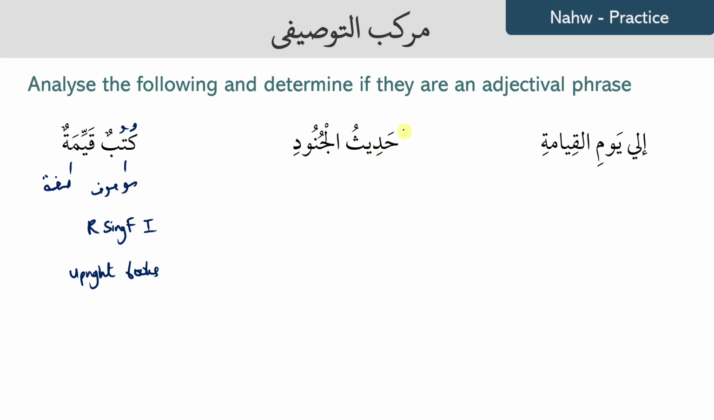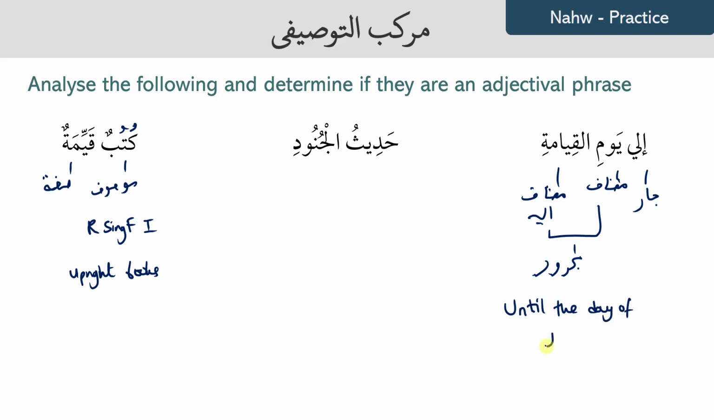We have hadithul junud, light with no alif lam, and the next word is majroor. This is an idafa structure, definitely not mawsuf sifa. Then we have ila yawmil qiyamah. Ila is harf al-jar. Yawmil qiyamah, this is a mudaf and a mudaf ilayh. And then that all becomes the majroor. This is not a tawsifi. However, if we translate it, it does mean until the day of judgment.